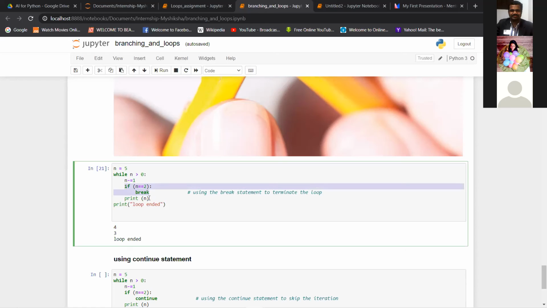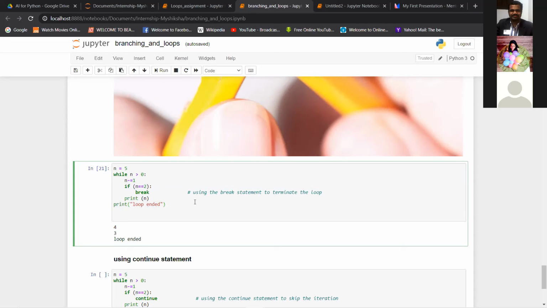So now n will not be printed anymore, and it will come out of the loop, and as the statement outside the loop is reached, this print will be printed. So that's why you don't see the value 2 printed here. It is only printed till 3, because once it is 2, the loop is breaking and it is not printing n. It is coming out of the loop and printing loop ended, right? So this is a simple break statement. It is used to terminate the loop.